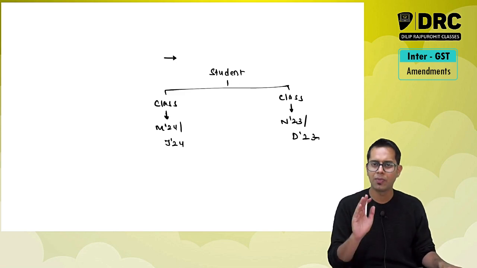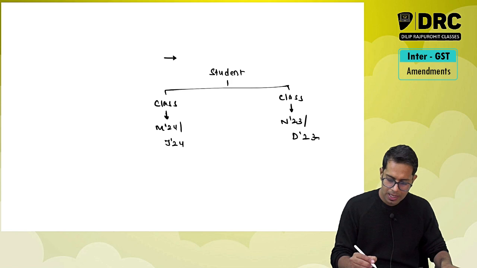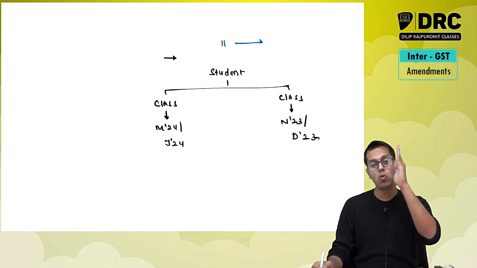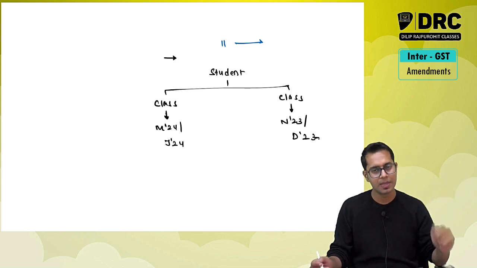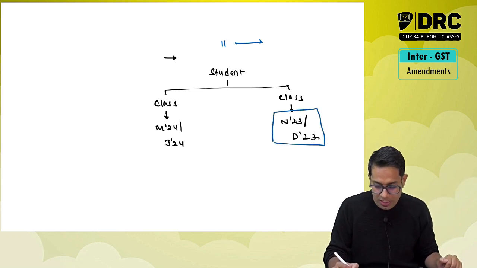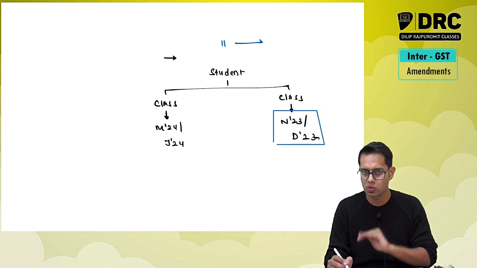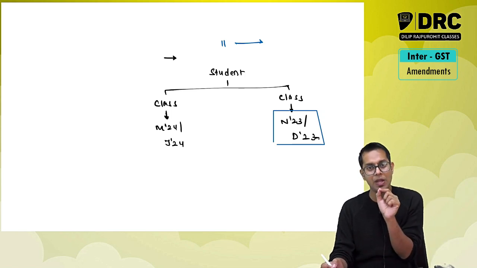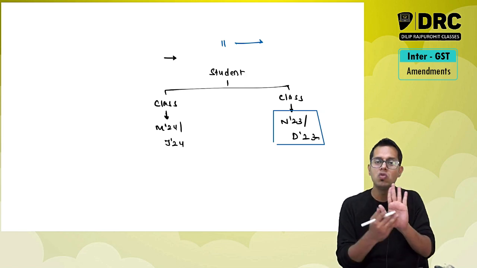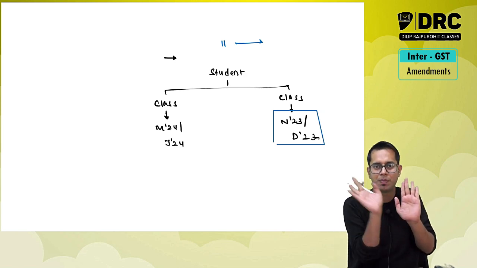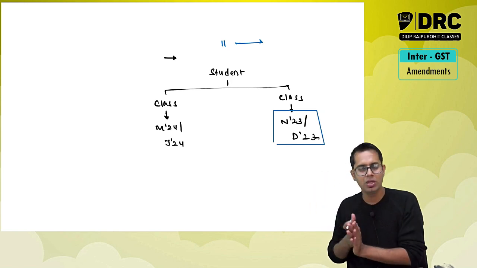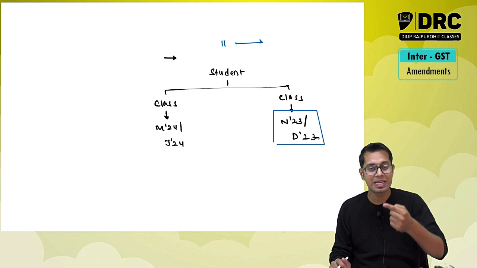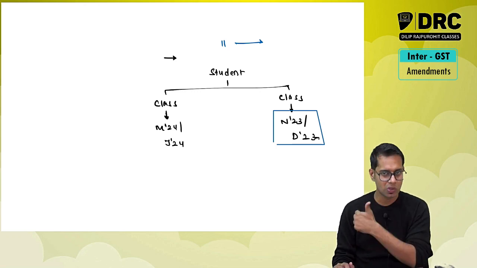Now the amendments which I am going to discuss will be all the amendments which are applicable. For example, if you were a student who has taken classes for November or December 23, then there are a lot of changes which you have to study. Whether you are a CA student, CMA student or CS student, it does not matter. There are a lot of changes which you would not have studied, meaning you will be referring to material published by the institute for the previous attempt, but the latest attempt material for CMA students, your institute has not released it.